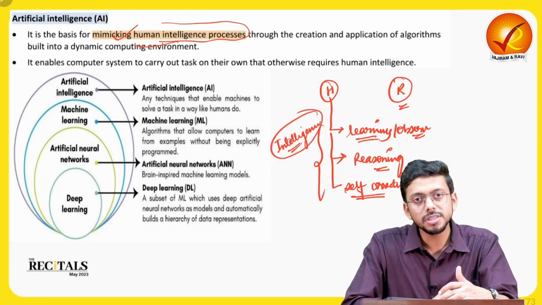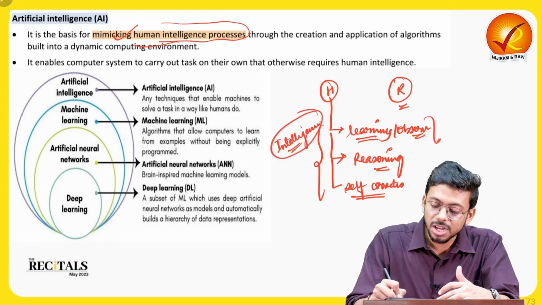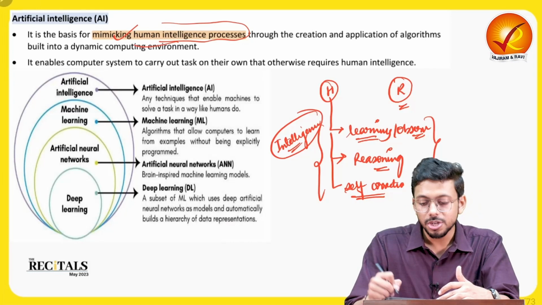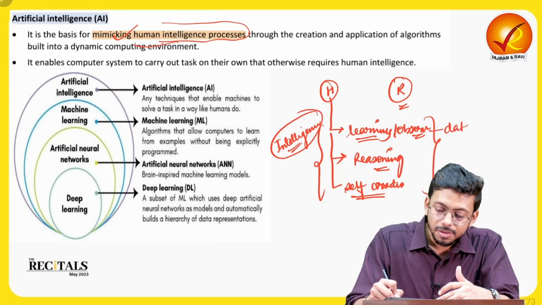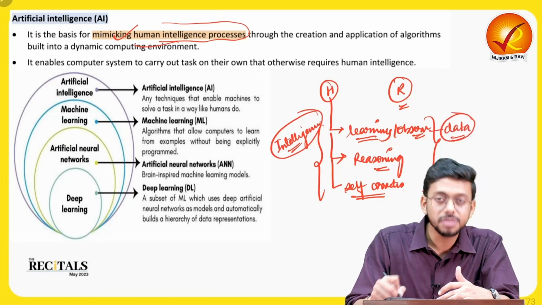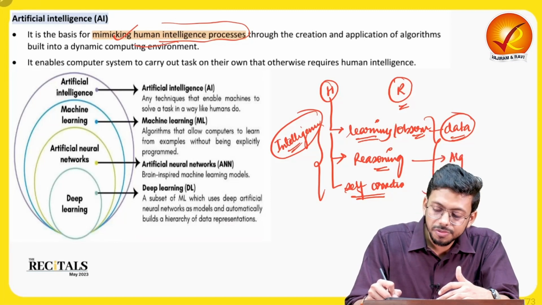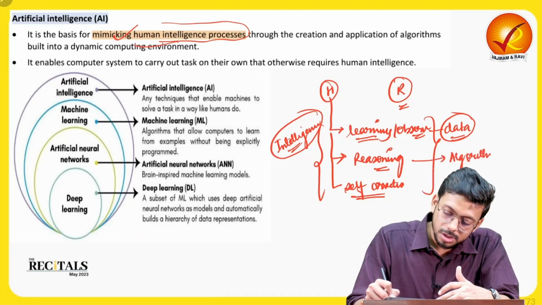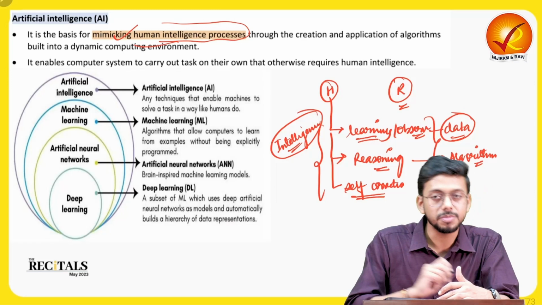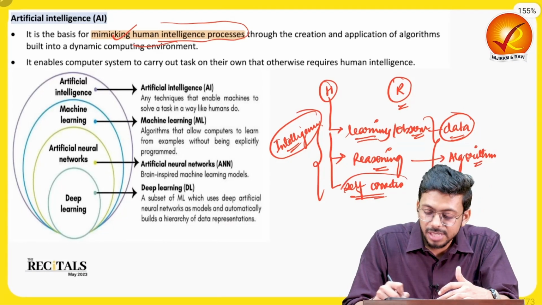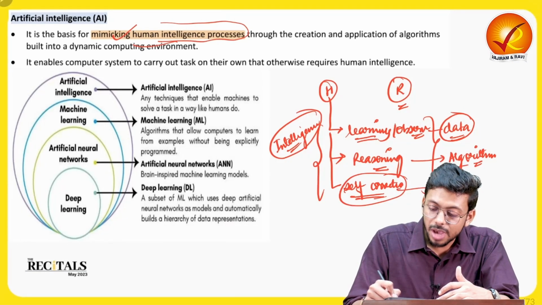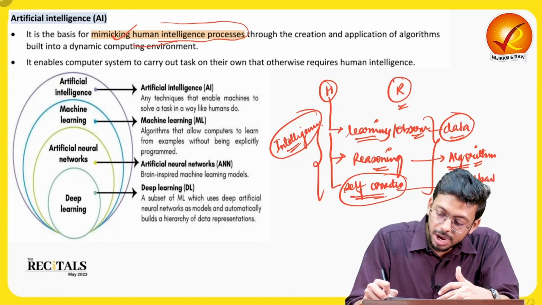Even humans work in this fashion, so even the machines are going to work in this fashion only. They will have a lot of data which they are going to analyze. They will observe and learn from the data, right? For the reasoning, they will make a lot of algorithms. And the self-correction would be, again, when you have the algorithms, then you have the feedback mechanism.